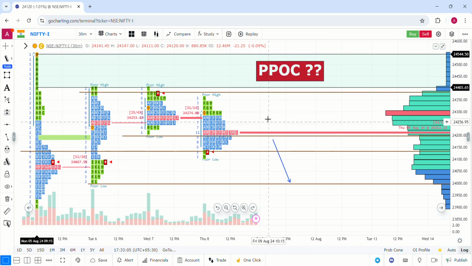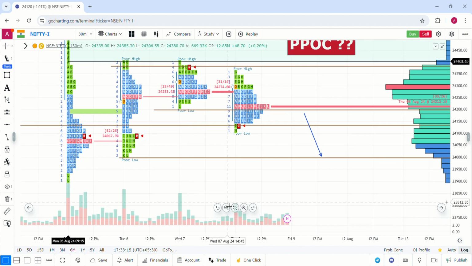So if you look above, it's clear, and below as well, PPOC. If you look below, it was exactly 24,000 where price got exact closure, and today's action happened in this zone. Below this level, 24,000, obviously.